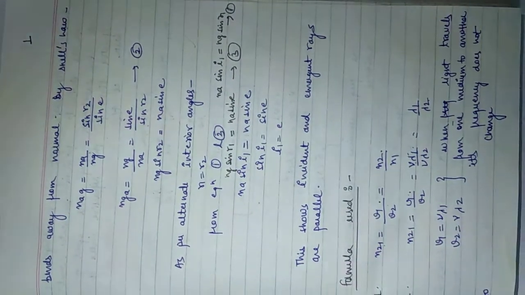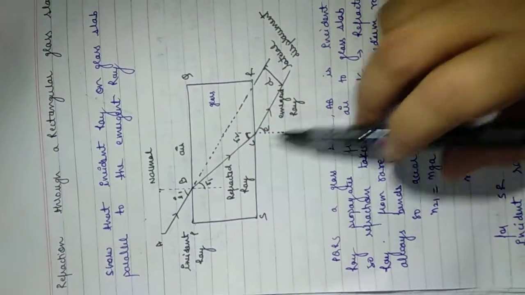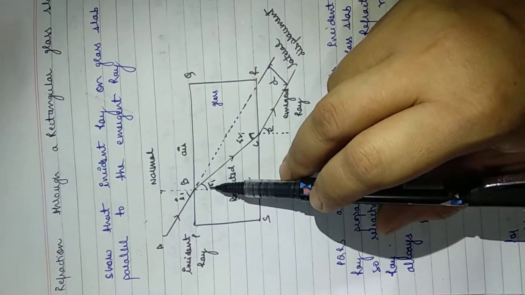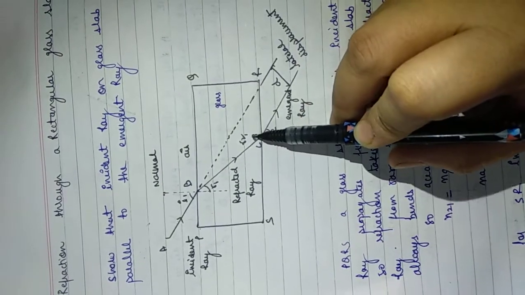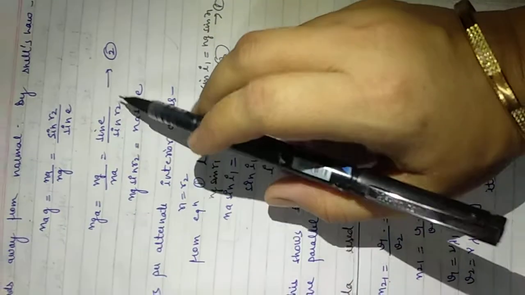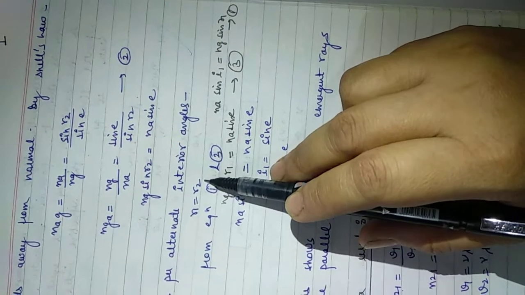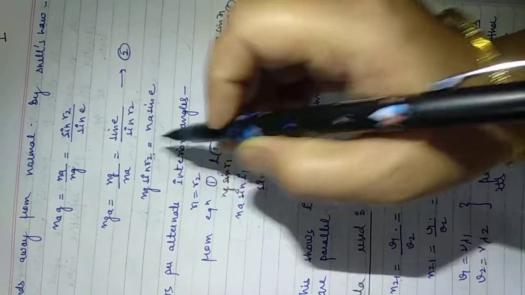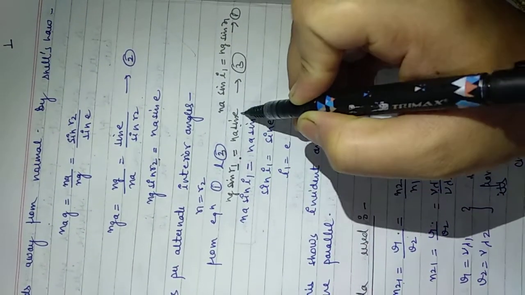In the diagram, you can see that these are the parallel rays and these two angles between the parallel rays are known as alternate interior angles. These two angles are the same. That means R1 and R2 are the same. Put this condition in the second equation. This is your second equation. Put this condition over here: in place of sine R2 we put R1. So N_G sine R1 equals N_A sine E.